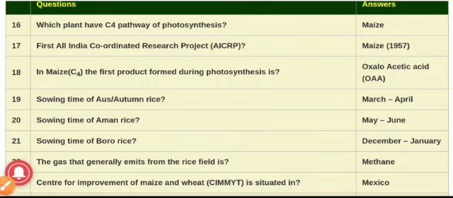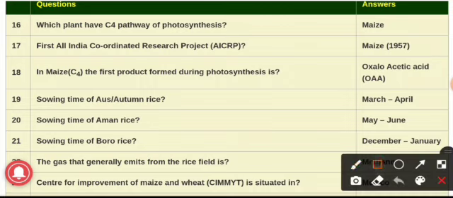17th question, first All India Coordinated Research Project, what they have told that for which crop the All India Coordinated Research Project was made? The answer is maize in the year 1953. In India, the systematic program for maize research was started in the year 1957 with the commencement of the All India Coordinated Research Project on Maize by ICAR, and it was the first in the series by ICAR.